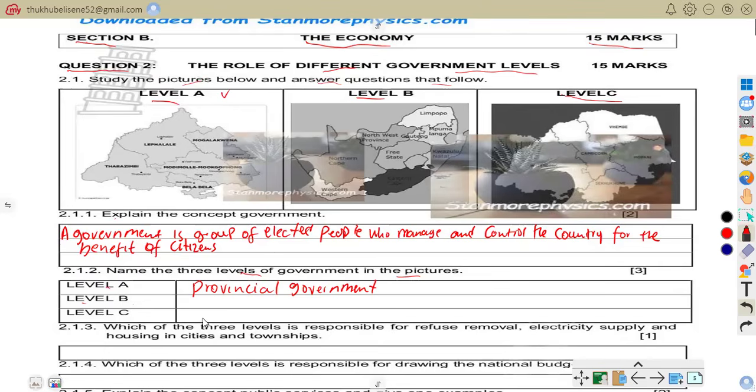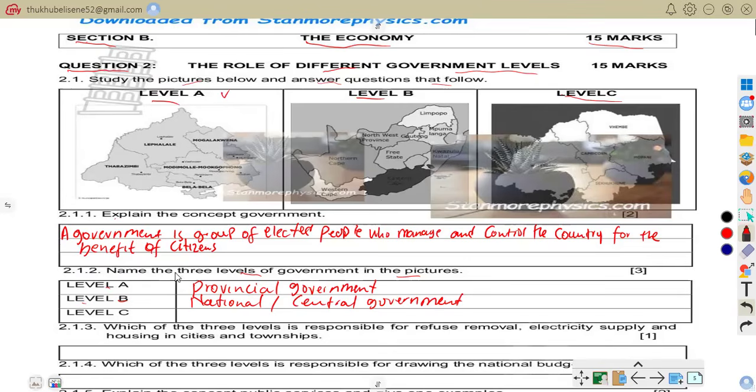But for level B, it's national or central government. That is when you're talking about these provinces, Limpopo, Mpumalanga. This is the map of South Africa as a whole. The national government controls the whole country. For example, the national government prepares the country's budget.